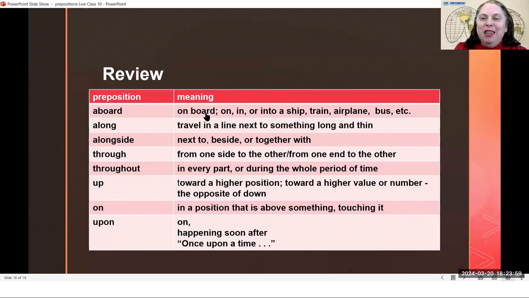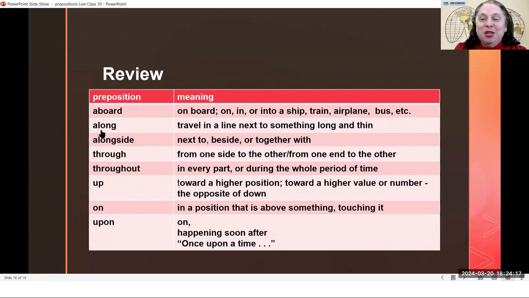So with plane, I think I usually hear board the plane. I know that people are aboard a ship. They can be aboard a train. Sometimes I hear people being aboard a bus, but not as often.